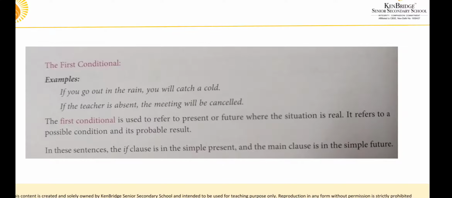If you go out in the rain, what will be the result? What will happen? That is the probable result. You will catch a cold. If the teacher is absent, the meeting will be cancelled. What is the first part? If is the conditional clause, used in simple present tense. It is a condition. If the teacher is absent, the meeting will be cancelled. Otherwise, the meeting will continue. If the teacher is absent, what is the remaining part? It is in future tense: the meeting will be cancelled. It applies to the first conditional.